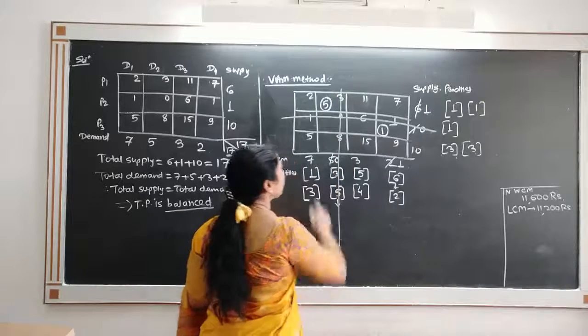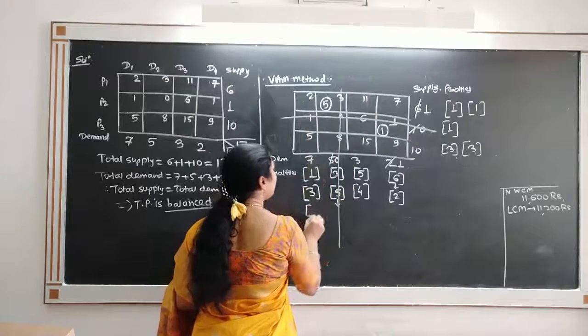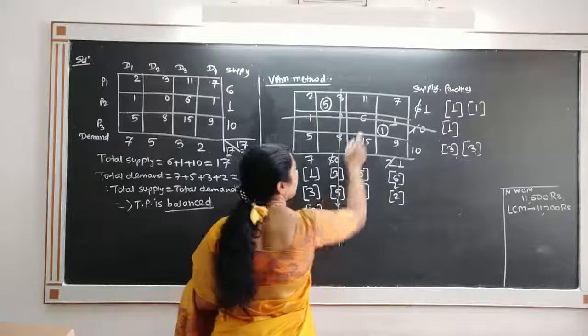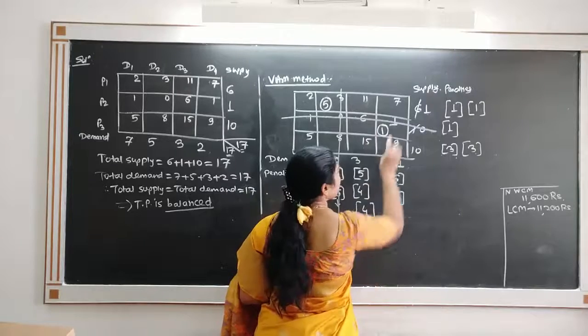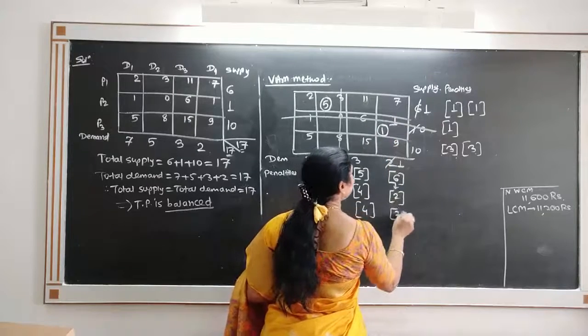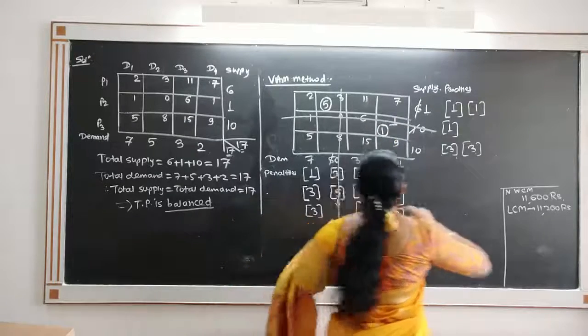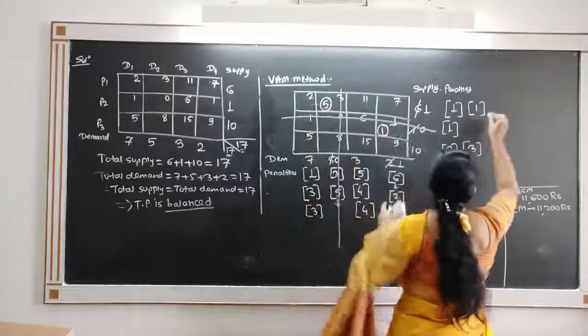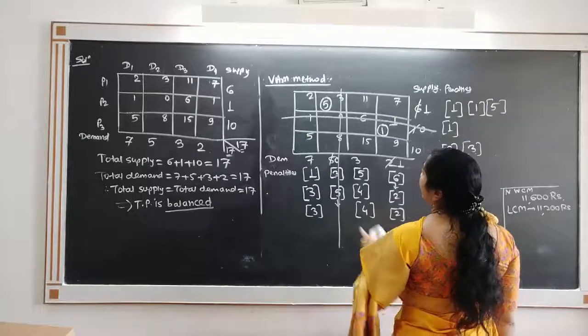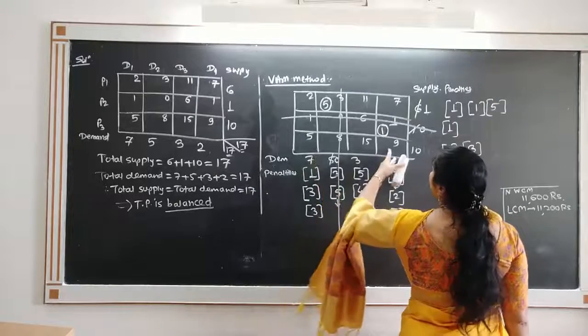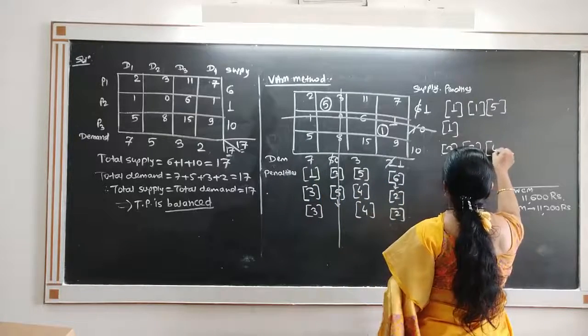Now again take the penalties. Difference of 5 and 2, that is 3. Difference of 11 and 15, that is 4. 7 and 9, the difference is 2. Then 7 and 2, the difference is 5. 5 and 9, the difference is 4.